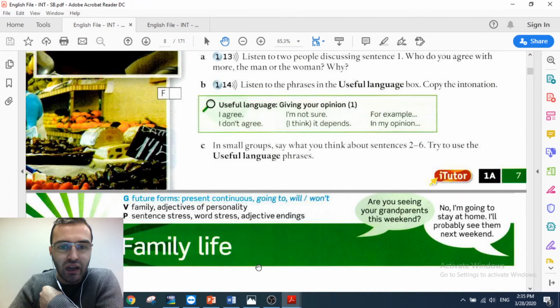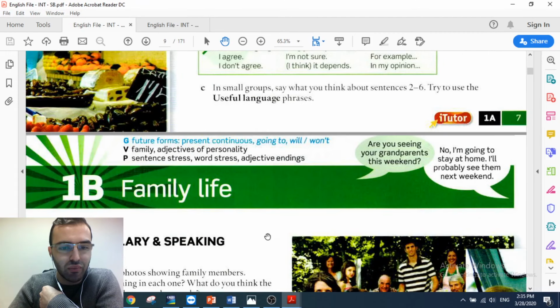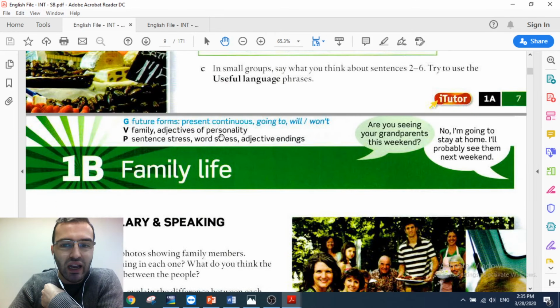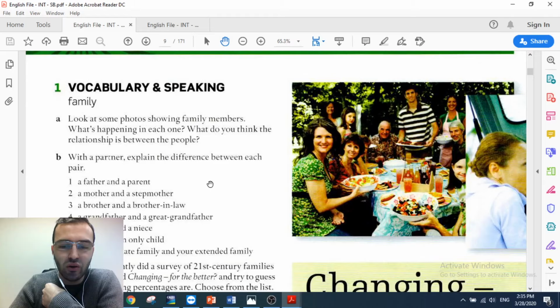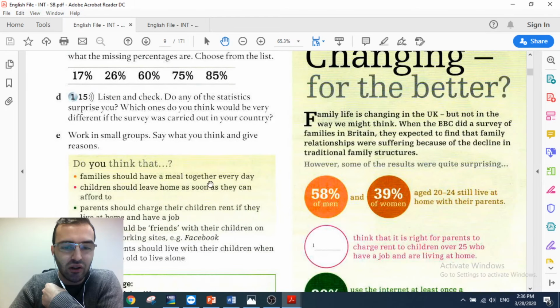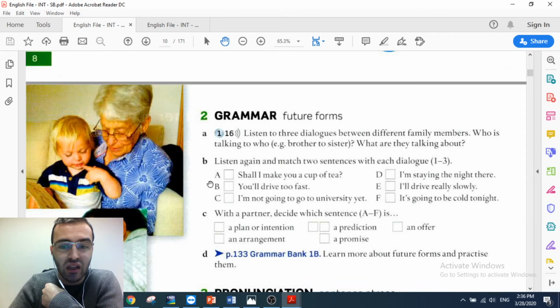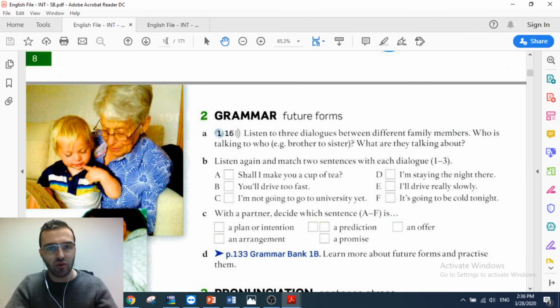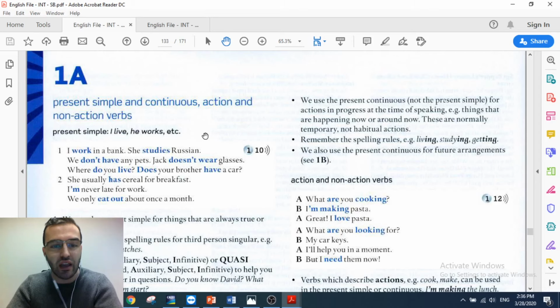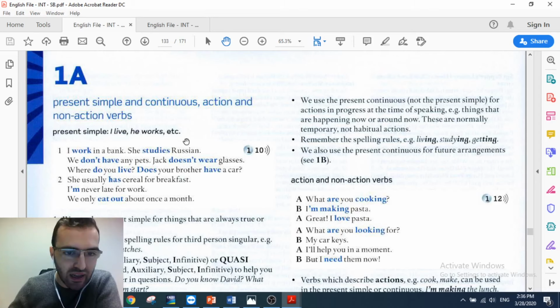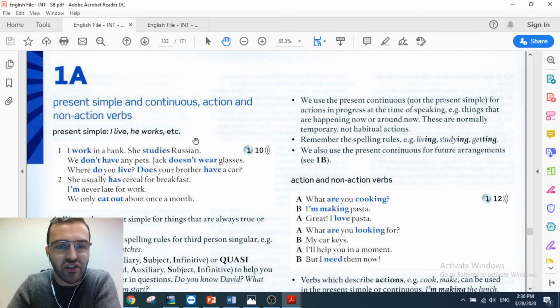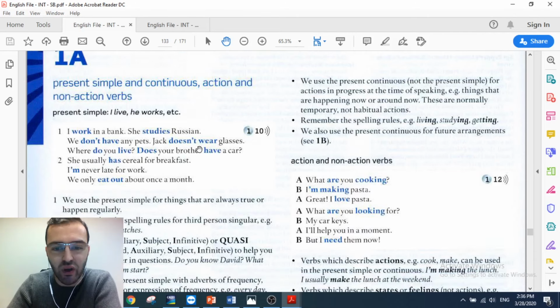For more, you can refer to the book of intermediate, which has future forms, present continuous, going to, and will and won't. And in this part, you can have some extra exercises and you can have a better look at the topics we talked about. The grammar part is on page 133. So you can just go to page 133 and you can have the part which explains everything which I talked about till now.